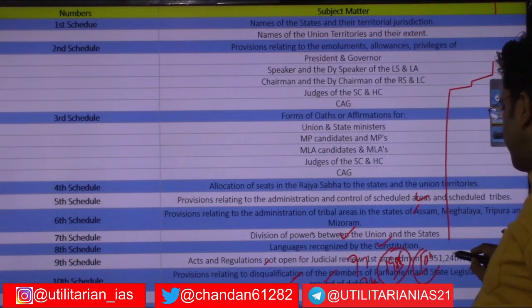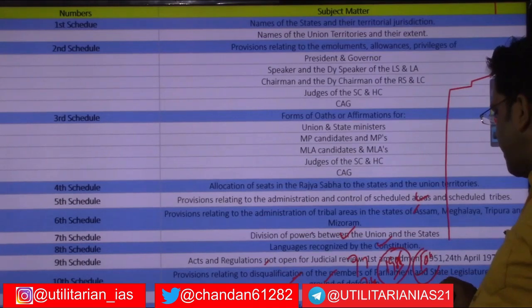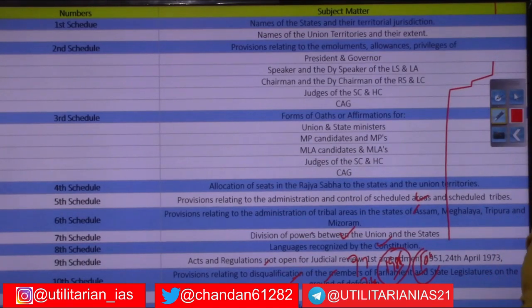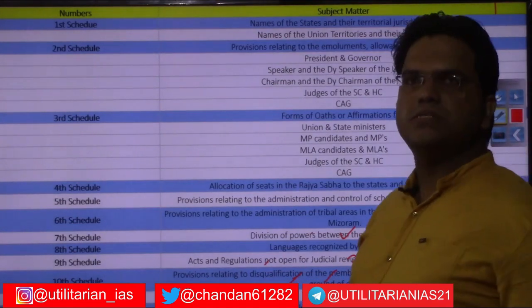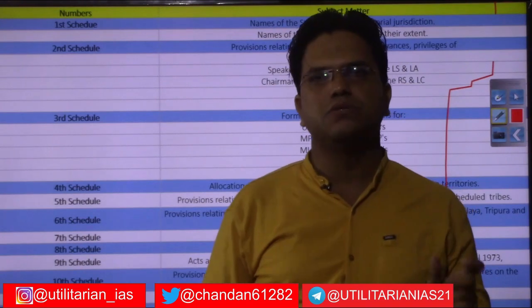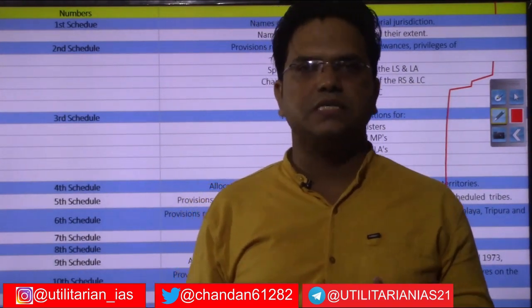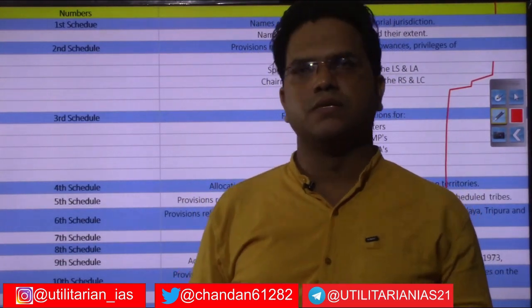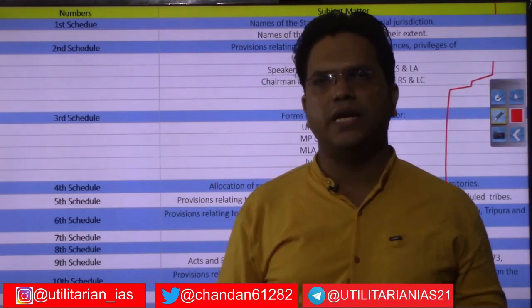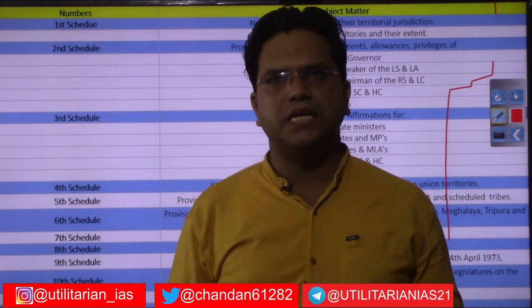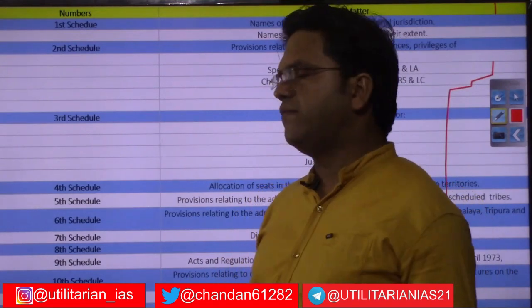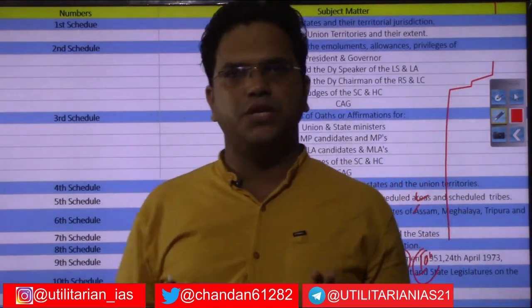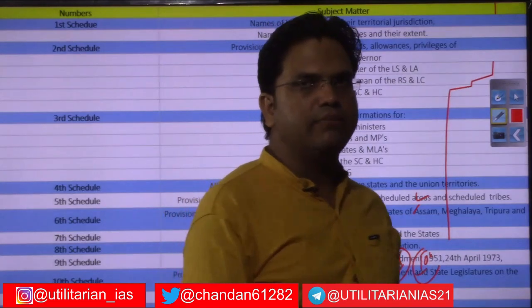Finally, in 1985, when the provisions of anti-defection were brought into the Indian Constitution, the 10th Schedule emerged again. Since then it contains the provisions dealing with the disqualification of Members of Parliament, Members of Legislative Assembly, Members of Legislative Council and Members of Rajya Sabha. All the elected people, and the nominated people as well, and how they will be disqualified. It is not that only the 10th Schedule talks about disqualification; there are other mechanisms as well.